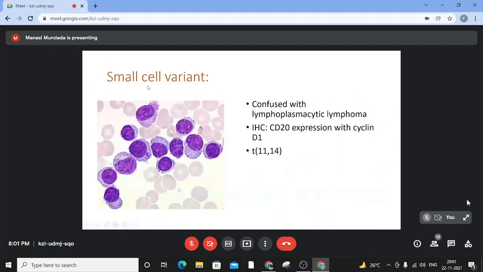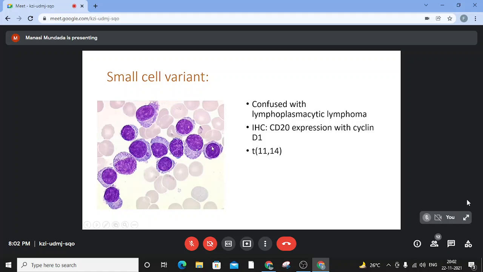Then there is this very interesting small cell variant which we had encountered. Here the plasma cells are very small, something like what you sometimes describe in LPL as plasmacytoid lymphocyte-like, wherein the cytoplasm is very scant. It's not that blue looking. The NC ratio is quite high, and they can be confused with lymphoplasmacytic lymphoma or Waldenstrom's macroglobulinemia, as we know.